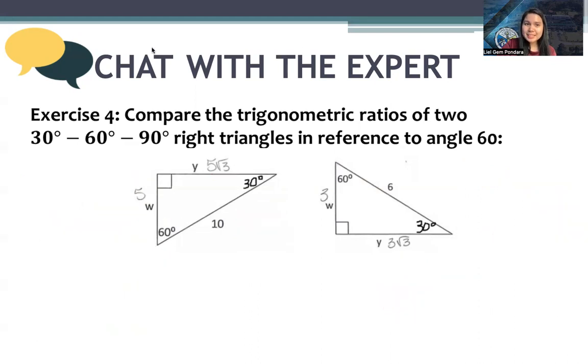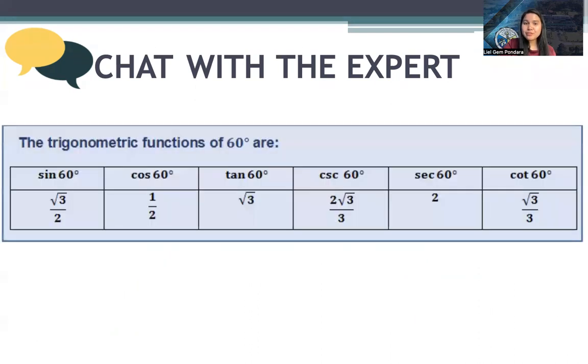So here is the trigonometric function for 60 degrees. Sine 60 is square root of 3 over 2. Cosine 60 is 1/2. Tangent 60 is square root of 3. Cosecant 60 is 2 square root of 3 over 3. Secant 60 is 2. And cotangent 60 is square root of 3 over 3.